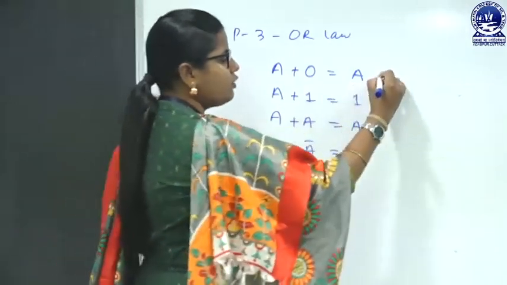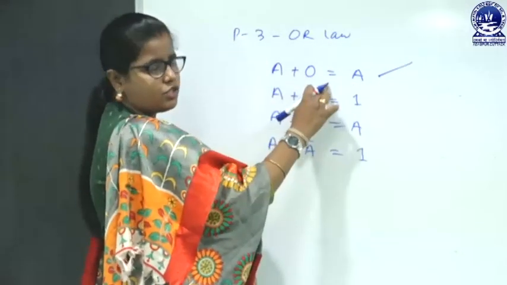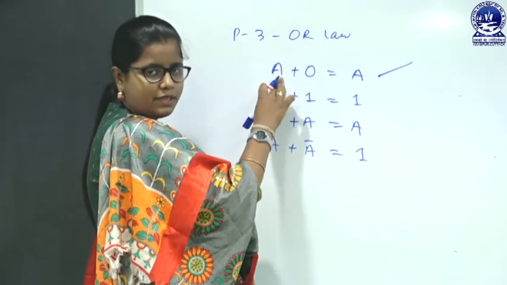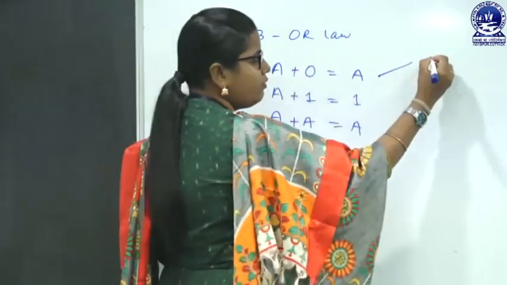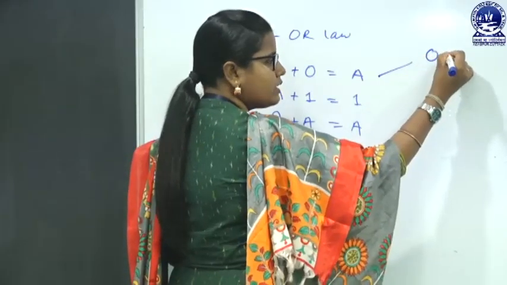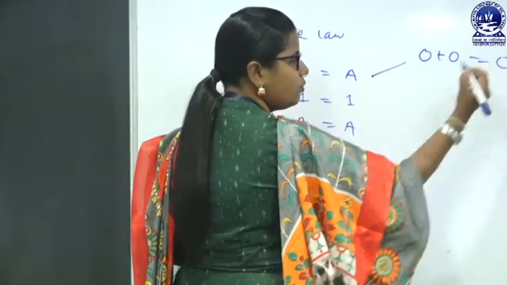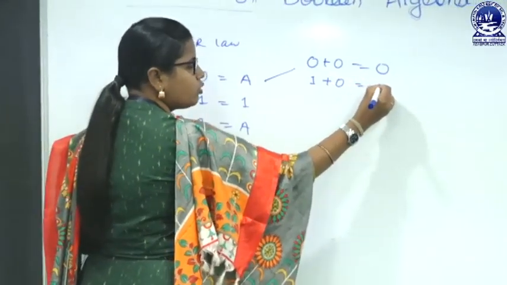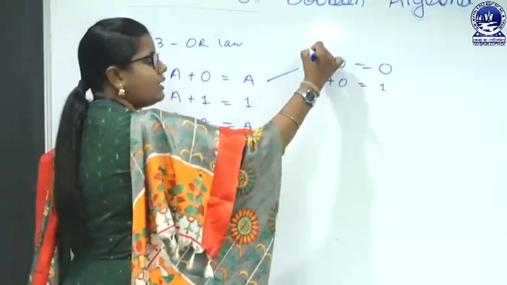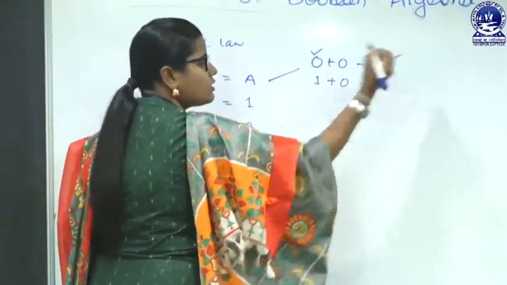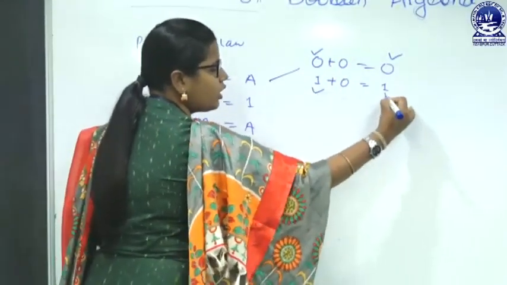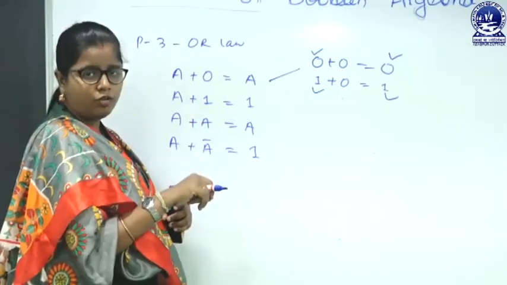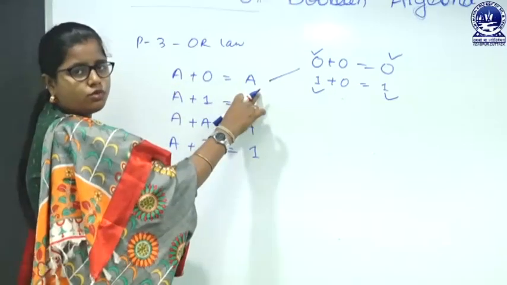So, let us see the first one. A plus 0 equals A, and what will be the value of A? The value may be 0 or the value may be 1. So, if A value is 0, 0 plus 0 equals 0, and if A value is 1, then 1 plus 0 equals 1. So, here the A value is 0, the output is 0, A value is 1, the output is 1. So, the output is depending on what? The value of A. So, A plus 0 equals A.